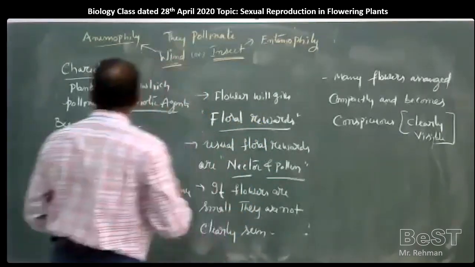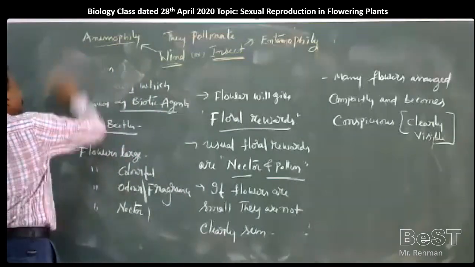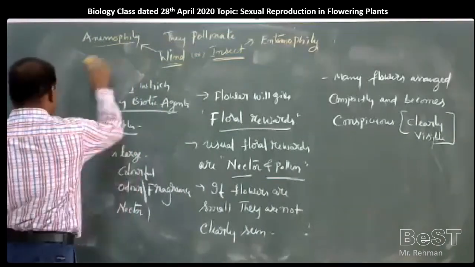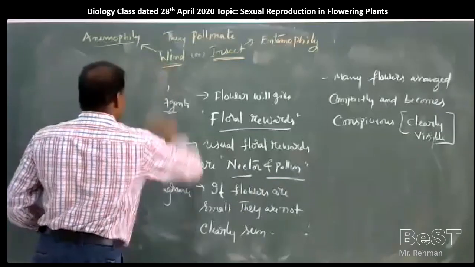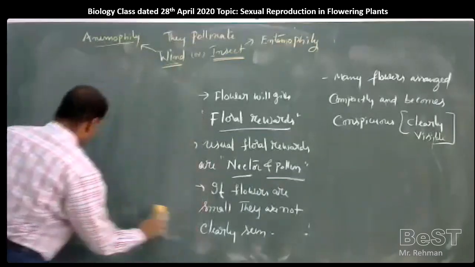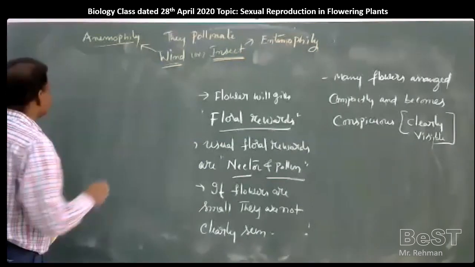And in the book, they have given several other floral rewards, which are of rare occurrence.